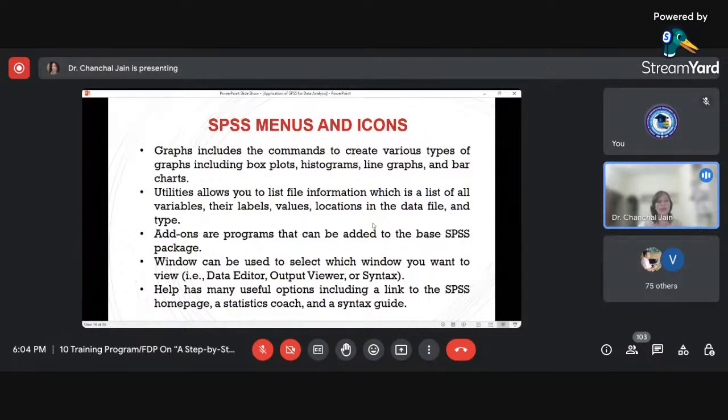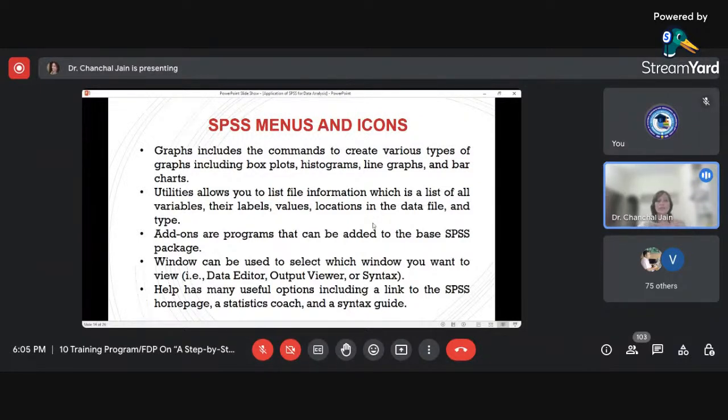Next one is the add-ons menu. From the name it is very clear, add-ons, so it will add something to SPSS. If we want to add certain packages to SPSS, we can do that, but it is a little tricky. Those who are beginners to SPSS, or those who have started their research journey, say research scholars or students, being a beginner, we cannot take the help of this if we do not know much about SPSS and how we can add on other things. So this is only for understanding purposes, that if we want to add some other programs in SPSS, we can do that using this add-ons menu.